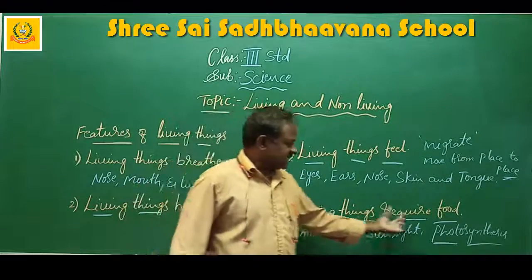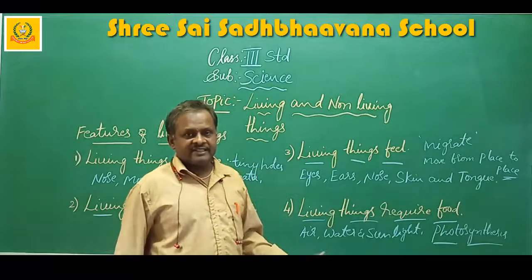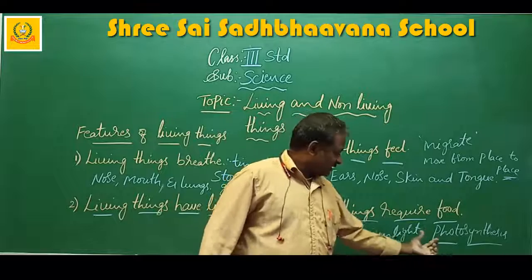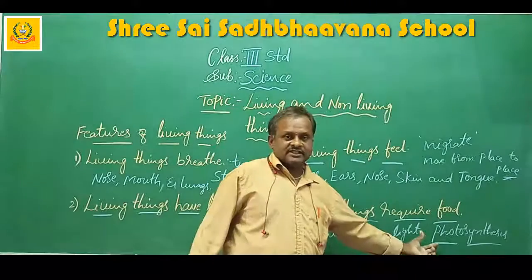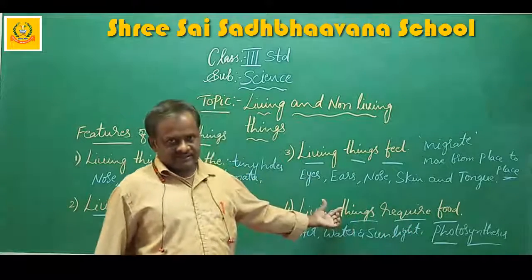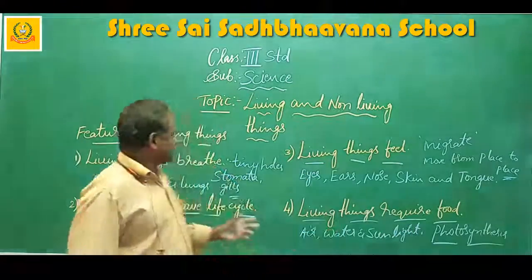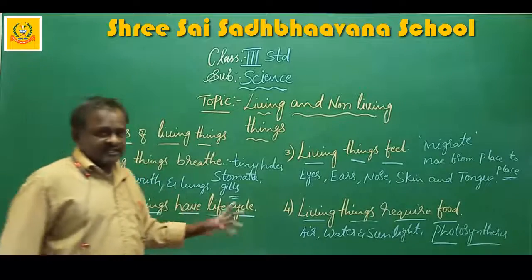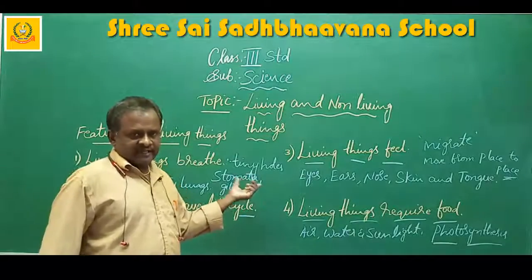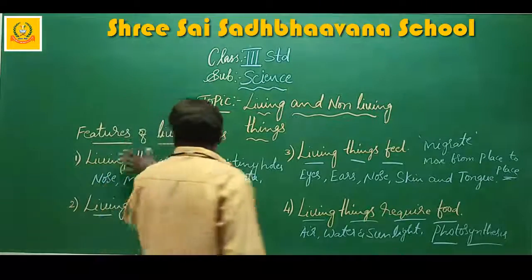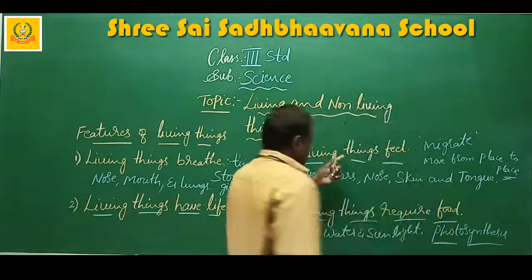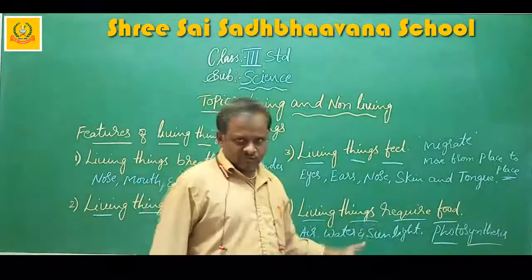Next, living things require food. Living things require food, air, water and sunlight. This process is called photosynthesis. All of you understand? These are the features. Still more features are there. I will explain them in the next class. I think you understand these features very well. So, the features of living things: living things breathe, living things have a life cycle, living things feel, living things require food.